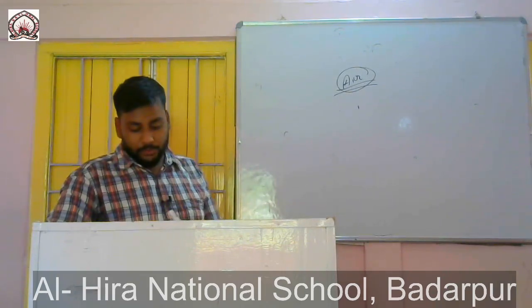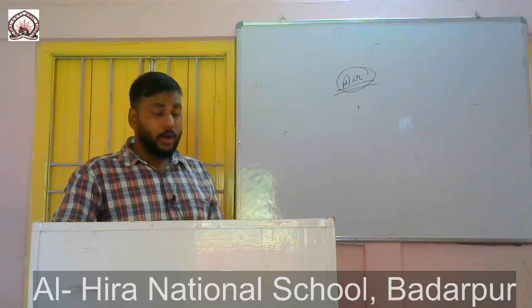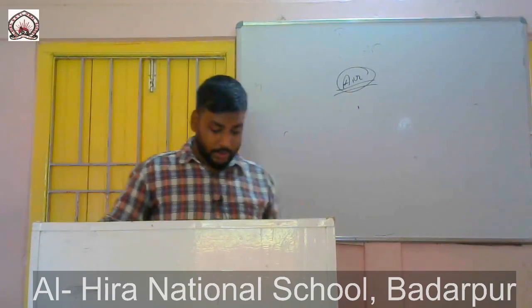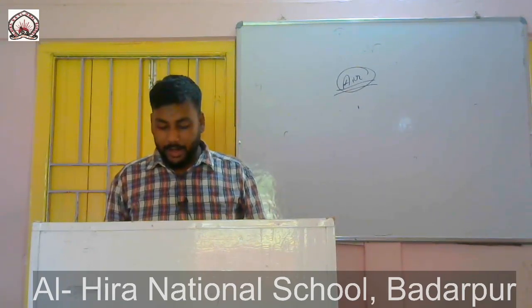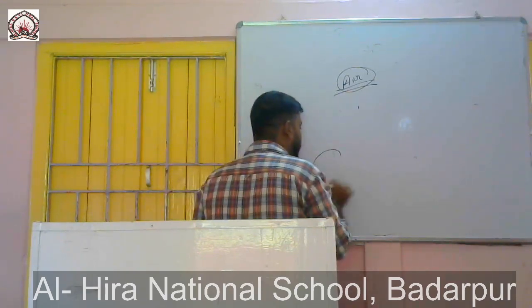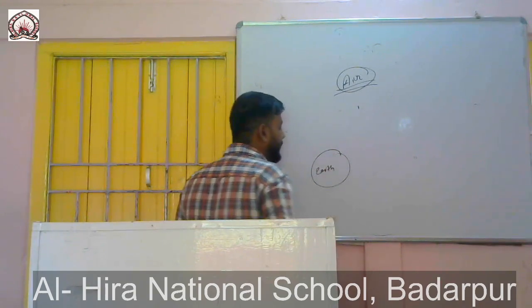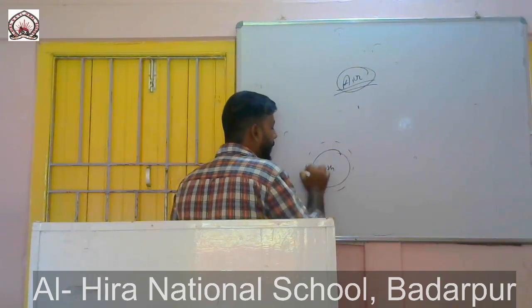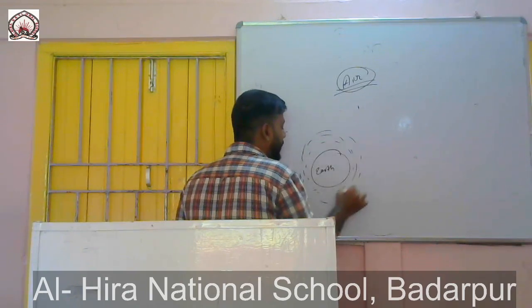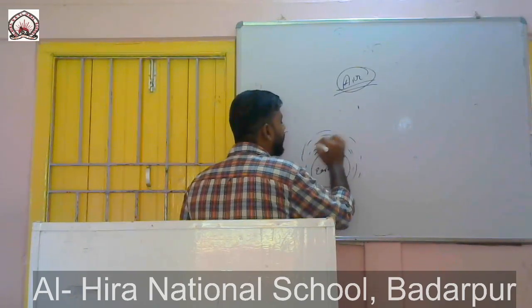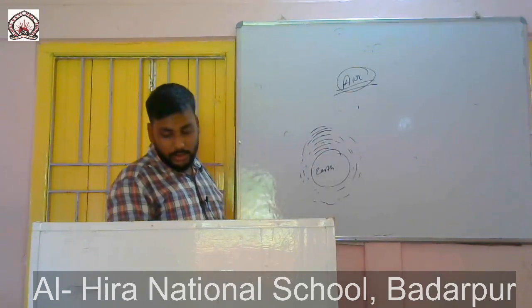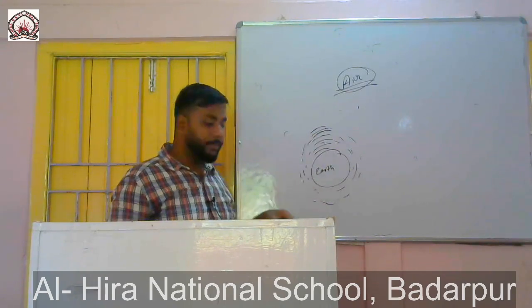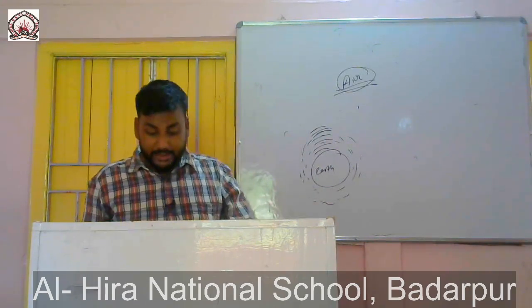Next up is the role of the atmosphere in climate control. We have talked about the atmosphere covering the earth like a blanket. Suppose this is the earth, surrounded by a blanket of air known as atmosphere. There are certain layers of the atmosphere, which we will learn later. It covers the earth like a blanket, and we know that air is a bad conductor of heat.